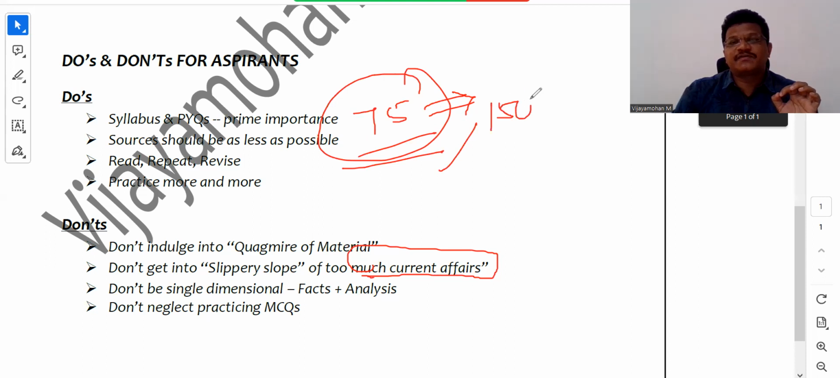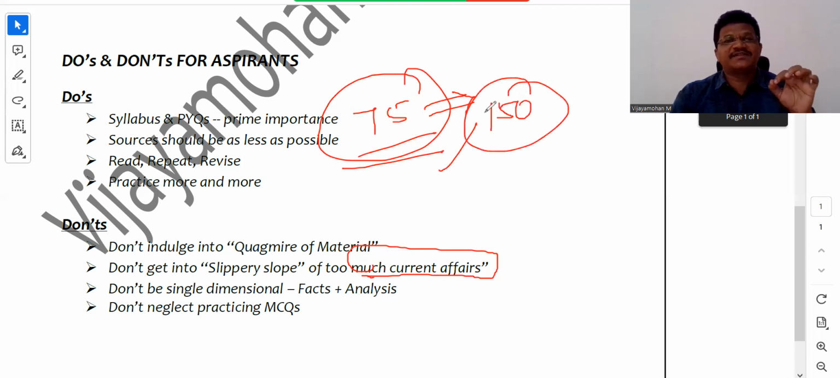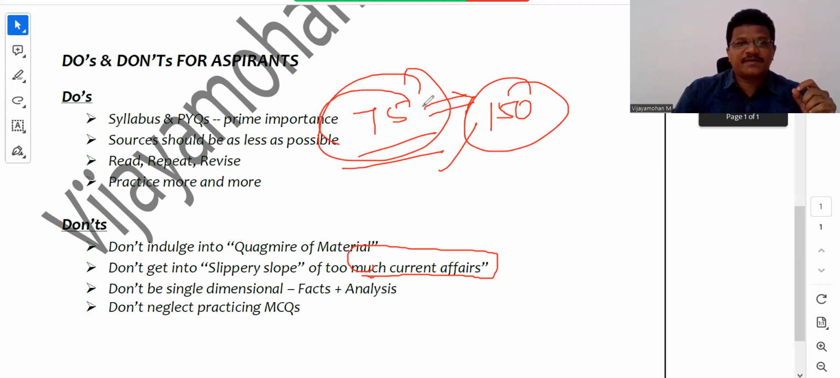Earlier it used to be 150 marks. So the examiner had the scope or liberty to go into the depth of the subject and give the nitty gritties also. Now it is 75 marks. So you have to be thorough with the basics and connect it with current affairs. So this is the point, right? So don't get into the slippery slope of too much current affairs, and don't be single dimensional.